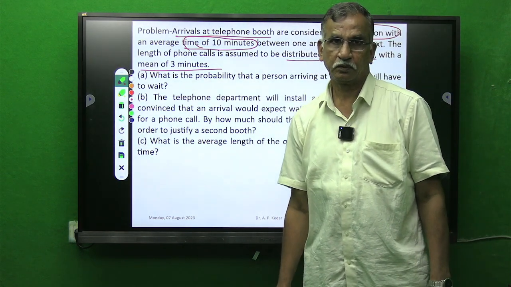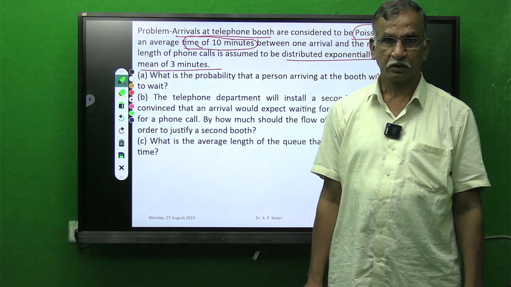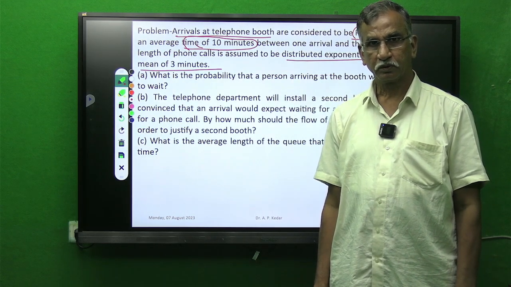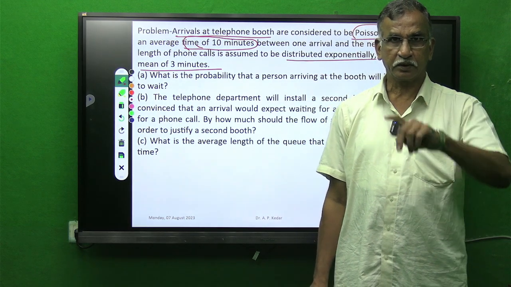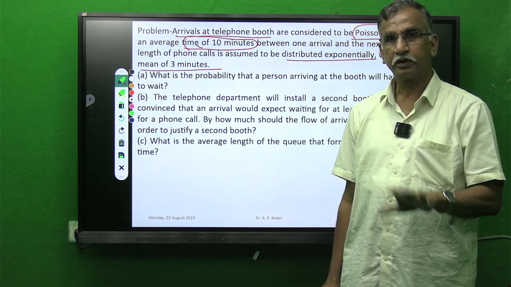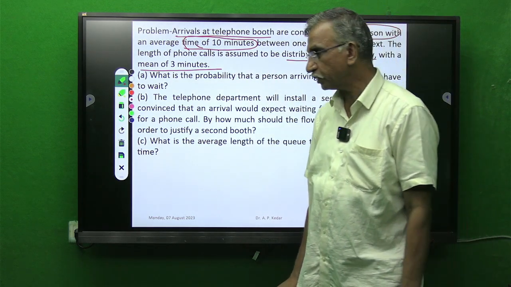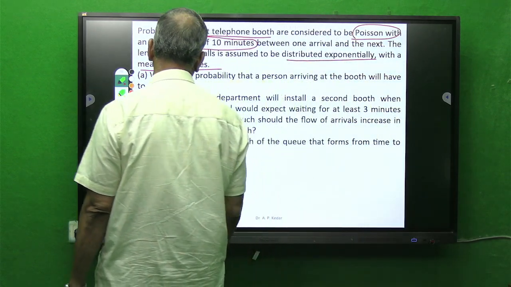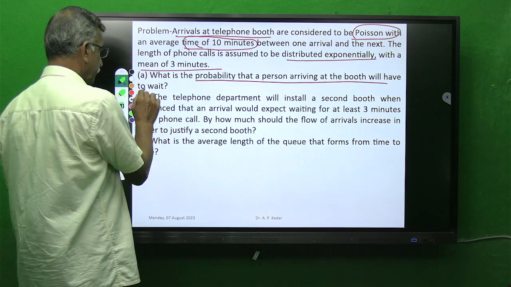So in 1 hour, which is 60 minutes, how many persons will talk? Can you guess? Yes, 20. That is 60 divided by average 3 minutes. 60 by 3, 20. So 20 customers will take the service from the phone booth. What is asked? What is the probability that a person arriving at the booth will have to wait first?